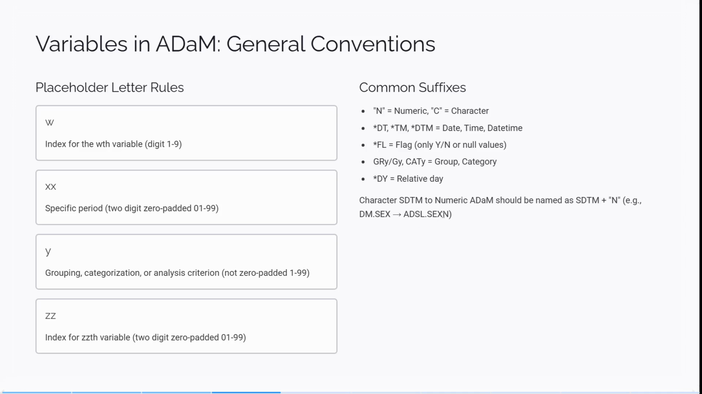A character SDTM variable converted to numeric in ADaM should be named as the SDTM name plus N. So for example, here you see DM.SEX, and when you come to ADaM, it becomes SEXN, the numeric format of the sex variable.